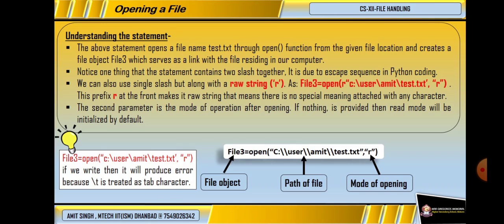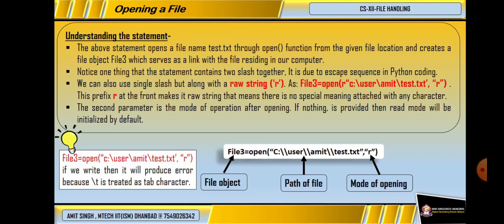Read the line. We also use a single slash but along with a raw string. The statement 3 can work with another statement which is written in red color. File3 equals open, r, double inverted comma, c:\user\amit\text.txt, and double inverted comma r.